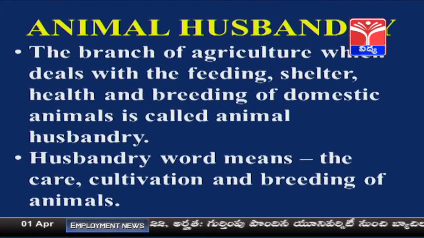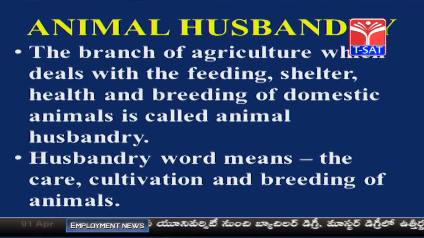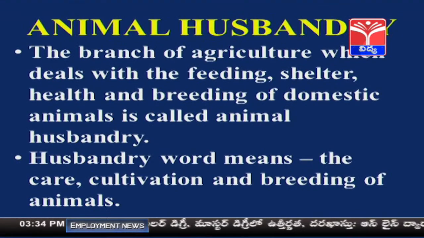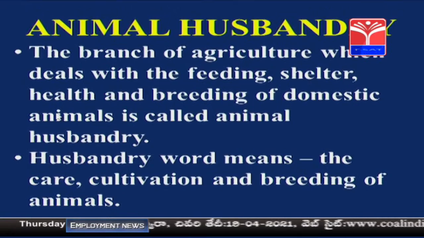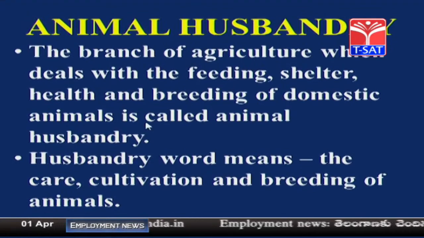Now, what do you mean by animal husbandry? The branch of agriculture which deals with the feeding, shelter, health and breeding of domestic animals is called animal husbandry.